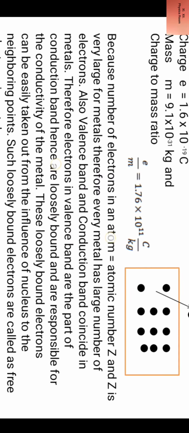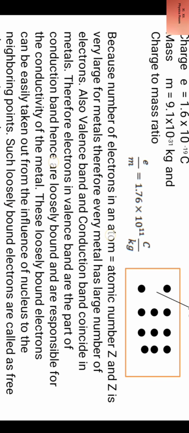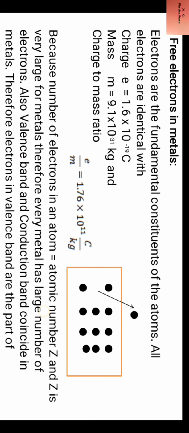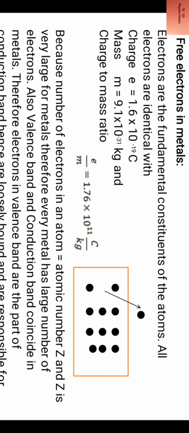Now the second term we are to understand is free electrons in metals. What are free electrons? We have to develop its concept. Electrons are the fundamental constituents of atoms, hence of matter.